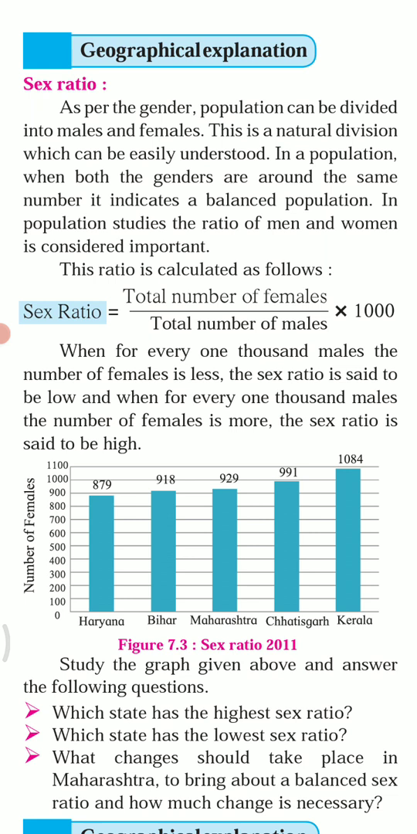So here I have discussed sex ratio. You have come to know that as per the gender, population can be divided into males and females. In population studies, the ratio of men and women is considered important, and sex ratio is calculated as the total number of females divided by total number of males, into 1000.